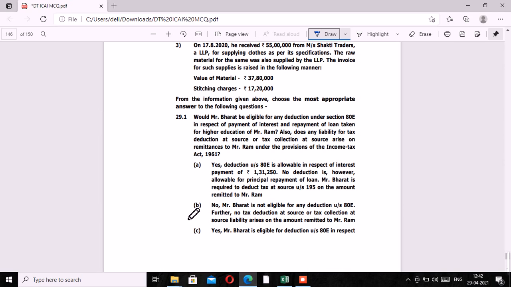B. No, Mr. Bharat is not eligible for any deduction under 80E. Further, no TDS or TCS arises on the amount remitted. Incorrect.